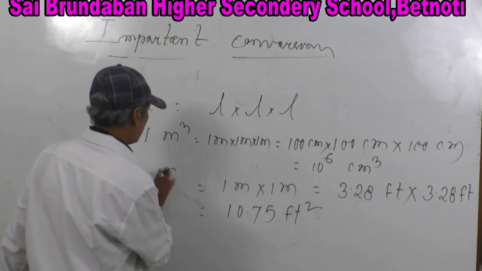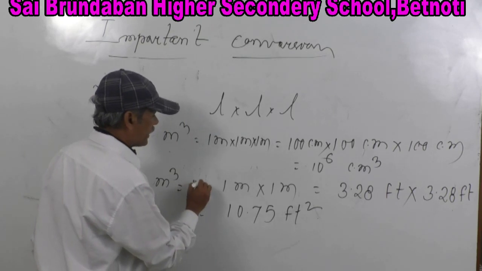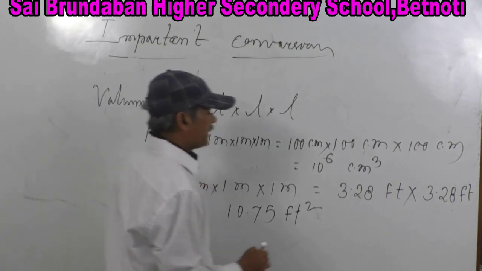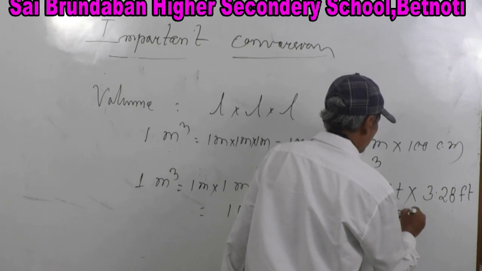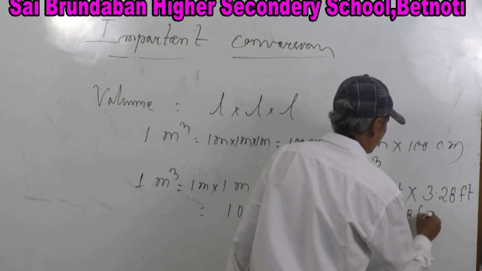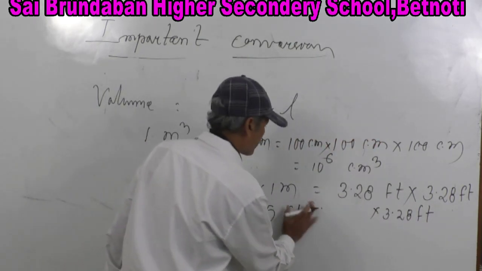Similarly, 1 meter cube is also 1 meter into 1 meter into 1 meter, 3.28 feet into 3.28 feet into 3.28 feet. You just find out.